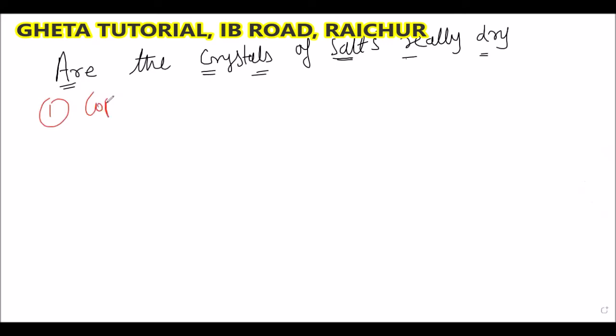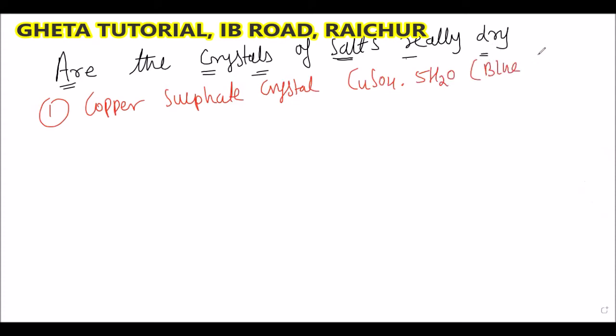So one activity is with copper sulfate crystal. What is the formula of copper sulfate crystal? CuSO4.5H2O. And what is the color? It is blue. So what happens when we heat?